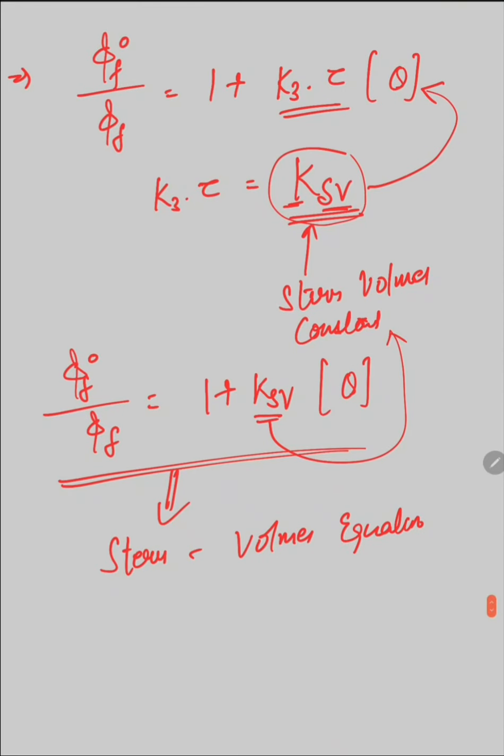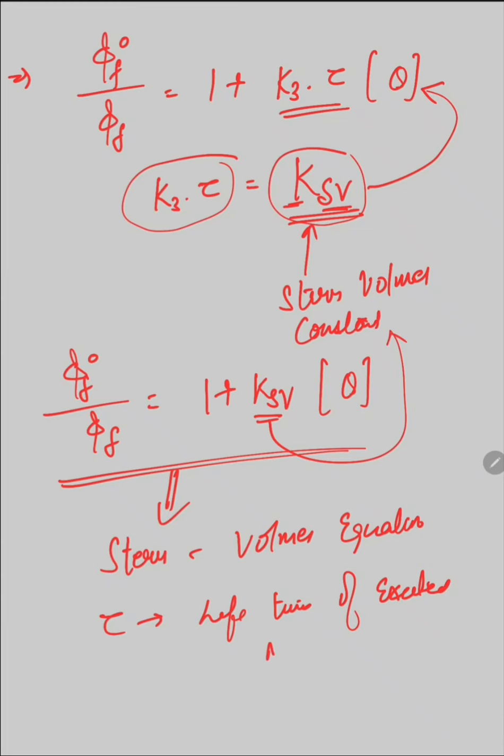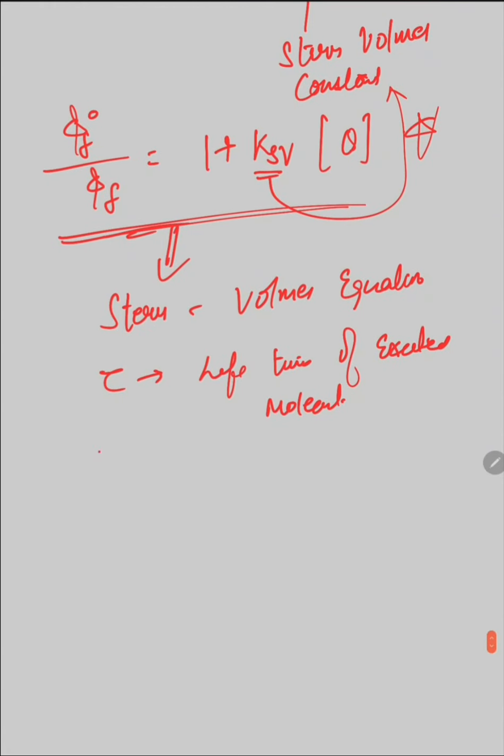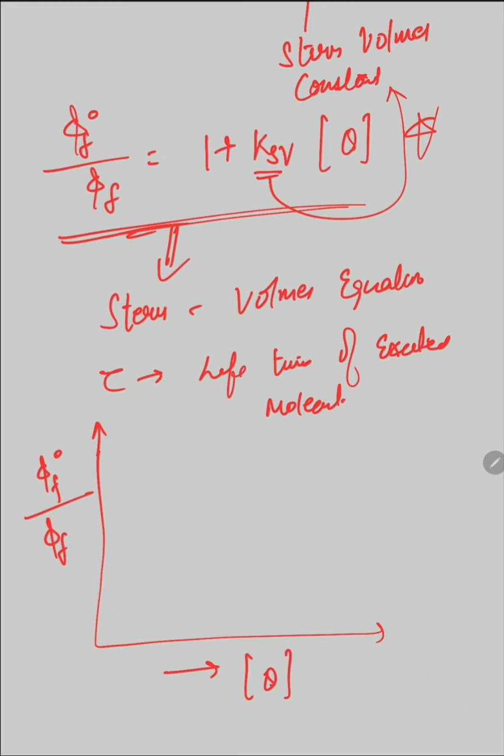KSV is equal to K3 into tau, where tau is the lifetime of the excited molecule. From this equation, if we plot a graph of QF naught divided by QF versus quencher concentration, the slope of this graph is KSV, the Stern-Volmer constant.